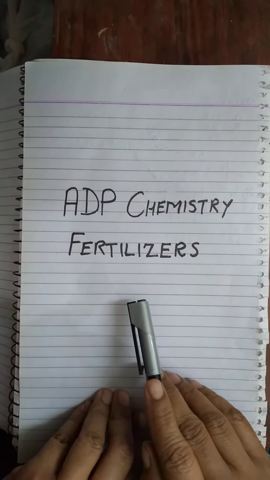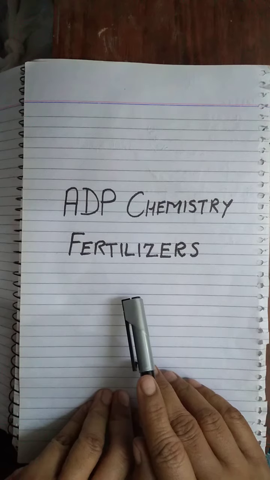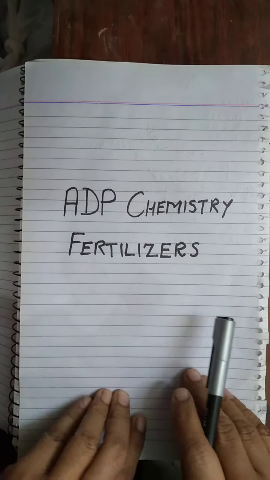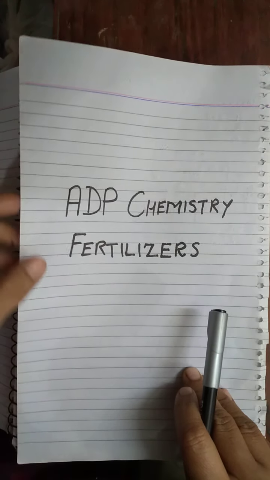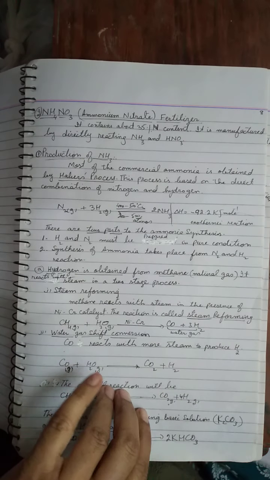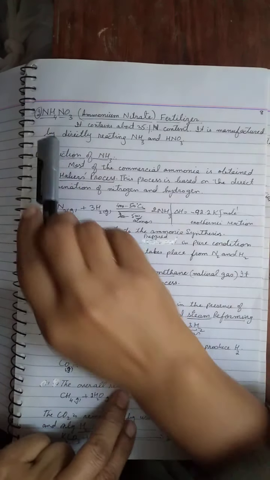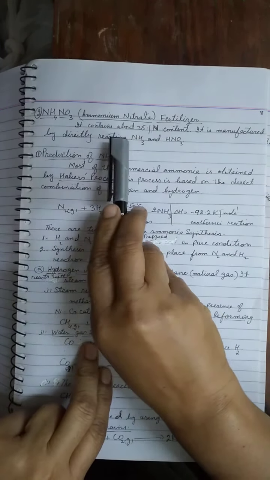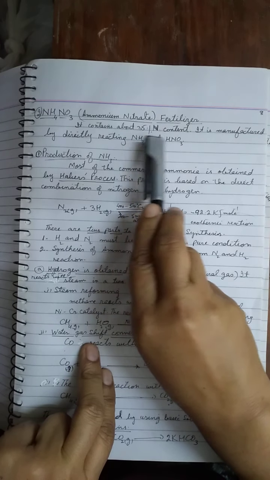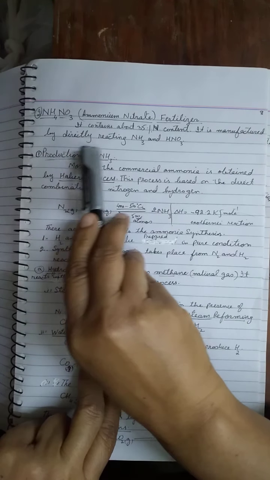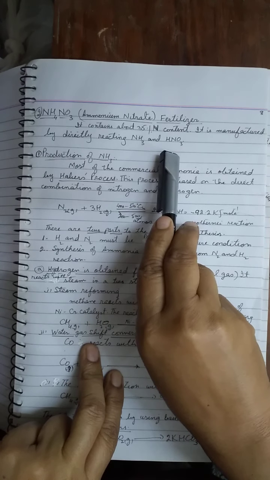Previously we have studied urea, which was a type of nitrogenous fertilizer. Today we will continue, and the next type of nitrogenous fertilizer which we will study is ammonium nitrate. It contains about 35% nitrogen content. It is manufactured by directly reacting ammonia with nitric acid.